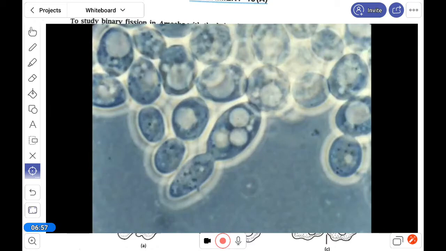So that is about these two types of asexual reproduction. Thank you.